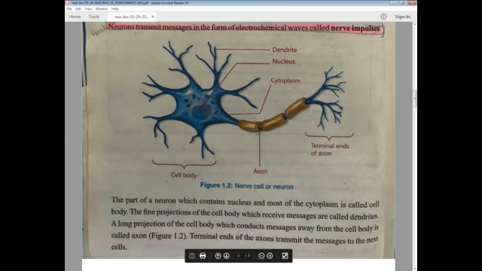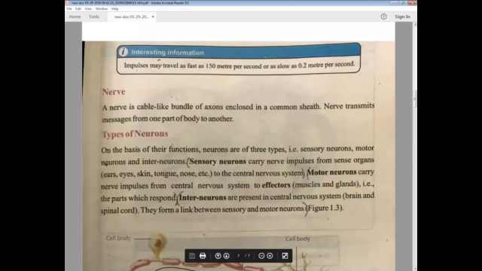In this paragraph only there is description of the whole above diagram, that what is this, why it is so. A long projection of the cell body which conducts messages away from the cell body is called axon. This myelin sheath is on the axon, and terminal ends of the axon transmit the messages to the next cells. So this was the description of a neuron cell.